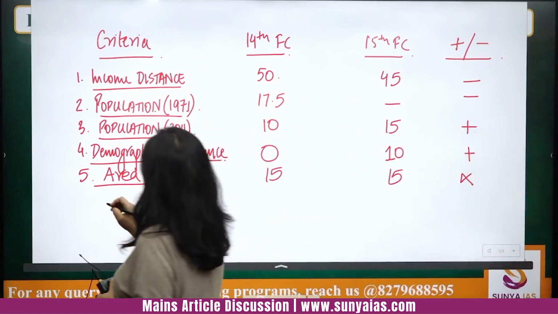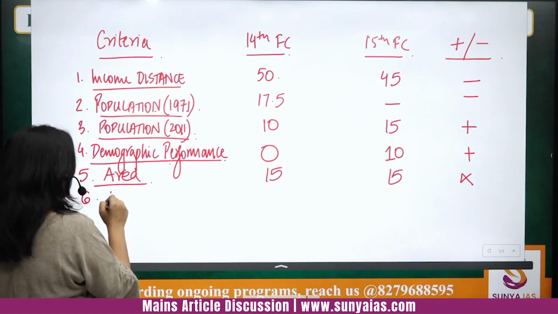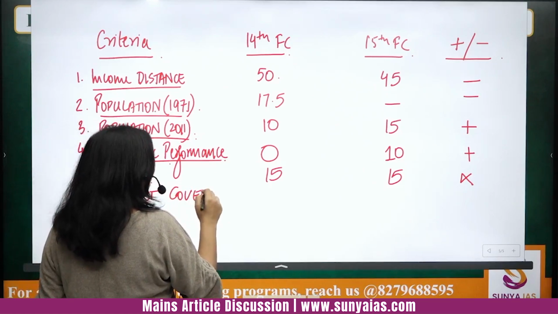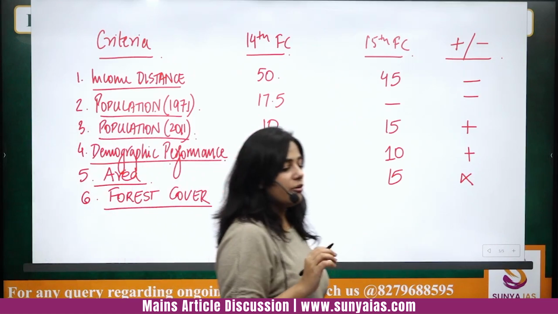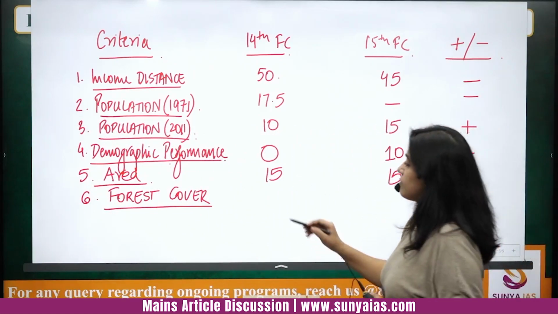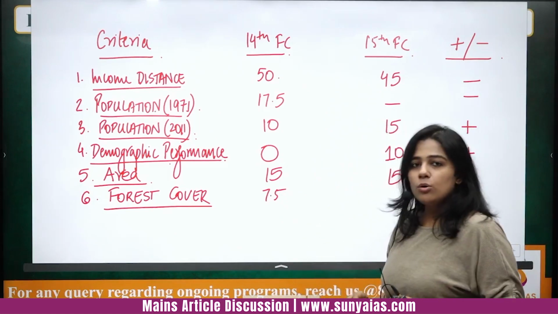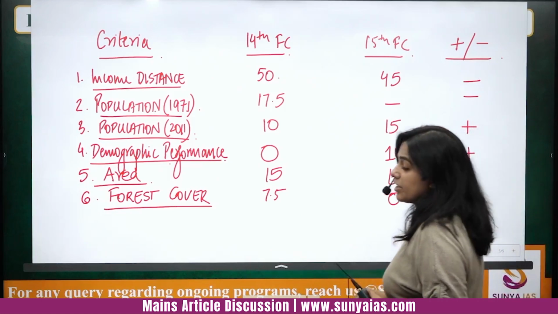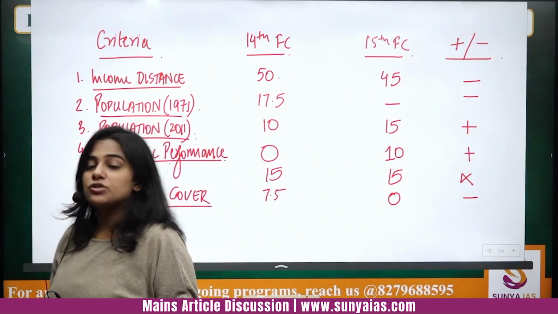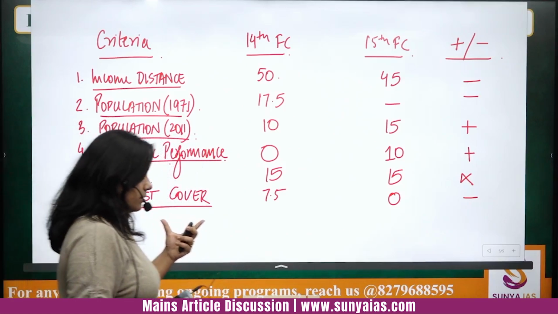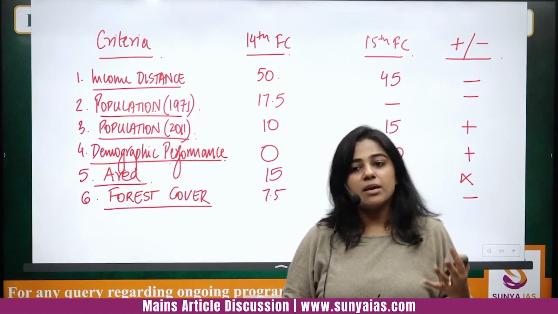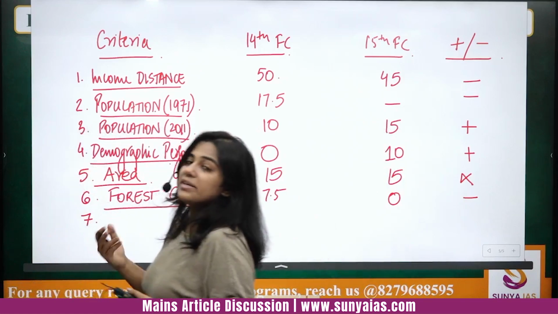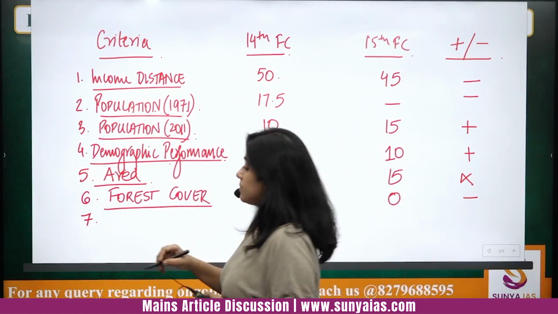Then another criteria which was there earlier was forest cover. Earlier, forest cover was given a weight of 7.5%. Now there is no weight given to it, so it is 0. So there is a minus. Now you will think that if a particular state is spending a lot of its energies on afforestation and bringing back the forest, they will not be rewarded. No, they will actually be rewarded in a better manner, because the criteria has been changed.